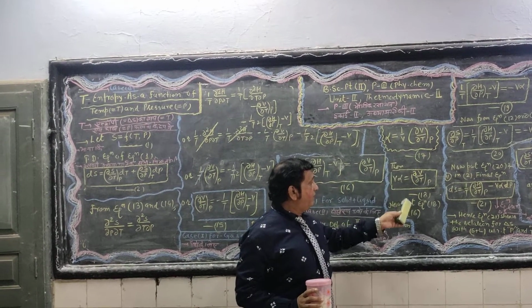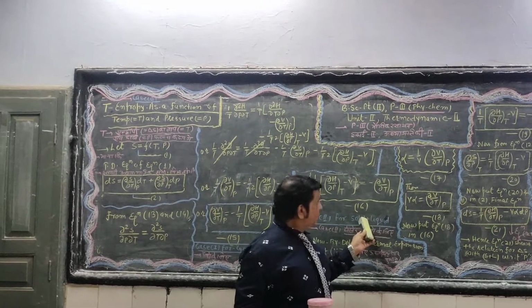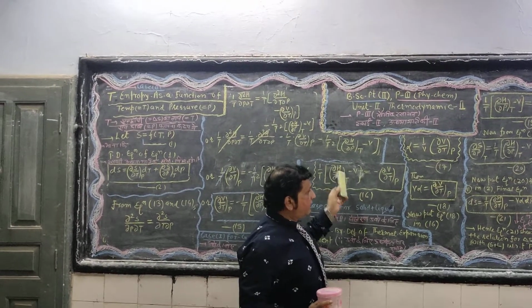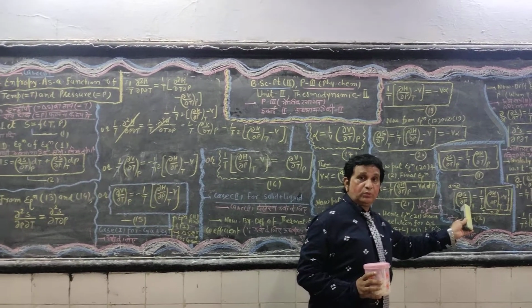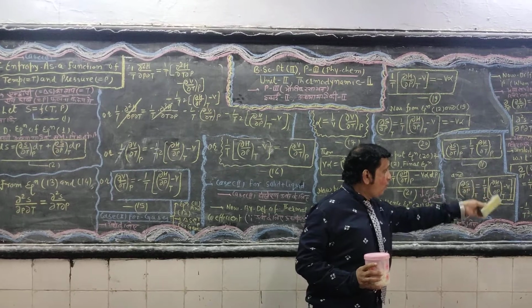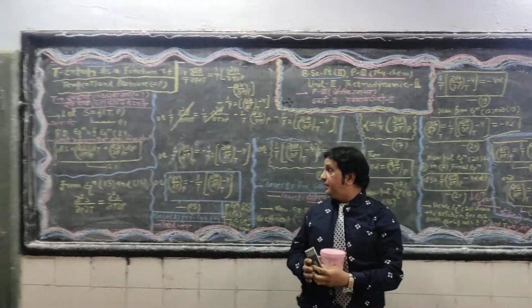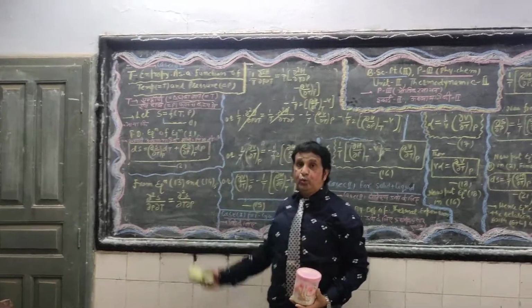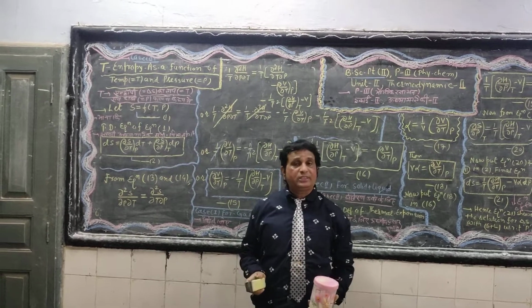Now on multiplying by V alpha, put equation number 18 in equation number 16. This one quantity is present here, this one quantity is present here, and this quantity is further equal to this one quantity. Now put all these quantities in equation number 2. We get the final relation for liquids and solids,